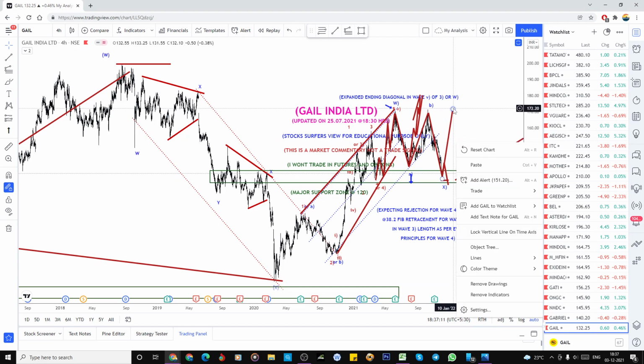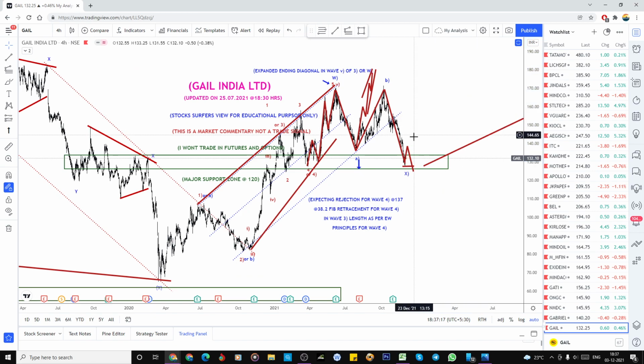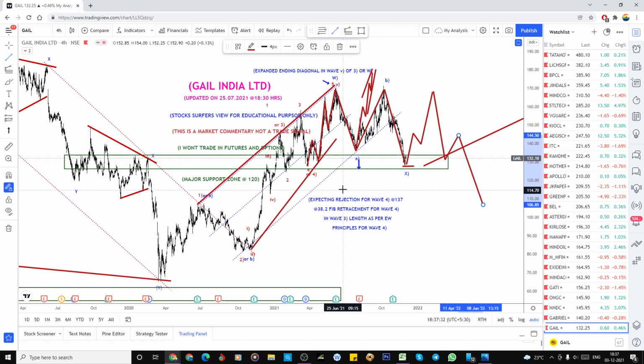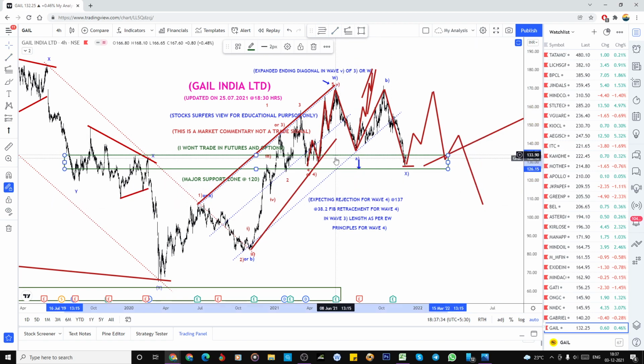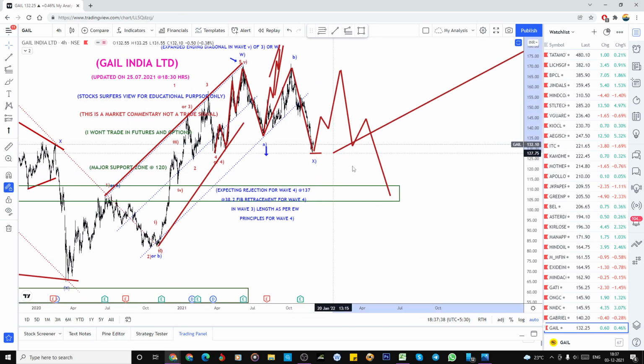I'm looking for that C wave in a very fast movement. But if it does a little bit of consolidation like that, and even if Nifty breaches 19,500 and doesn't go higher, there is a lot of chance of making such a kind of move, and it can reach this zone and later onwards it can shoot.